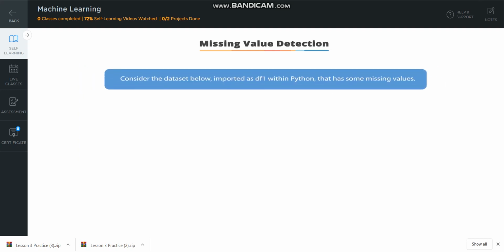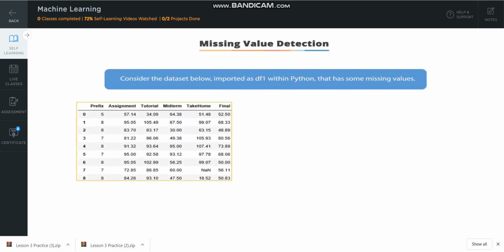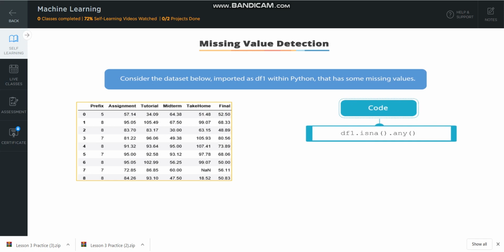There will be situations where your data set has some missing values, and you want to find out the columns that have the missing values. Now, in order to detect the missing data, use the following code. df1.isna().any() with the data frame to get a list of columns that have missing data. This will give you the column name as output. If a column has any data missing, it will be marked as true, else it will be marked as false.